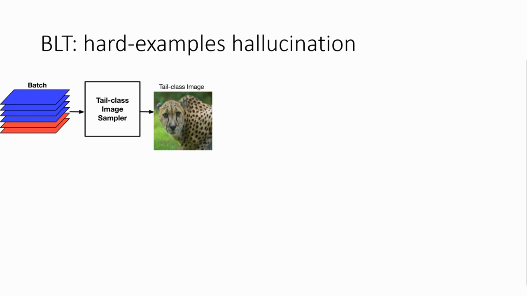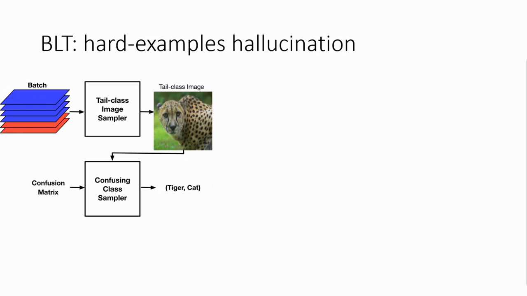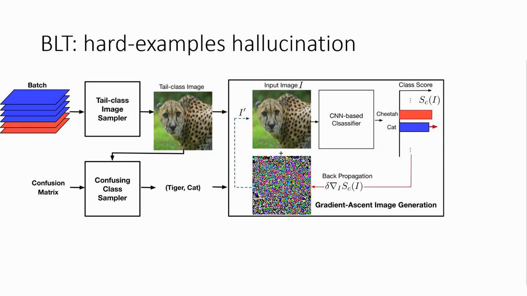So first, after creating a batch of images through sampling, we randomly choose a fraction of the few-shot or tail class images to hallucinate. For example, a cheetah in this case. Next, using a confusion matrix computed during a validation step, we're sampling a class that is being currently confused with the sampled tail category, for example, a tiger or a cat.